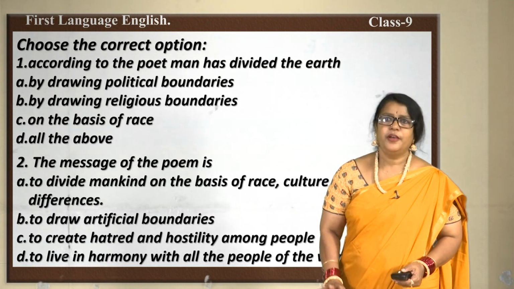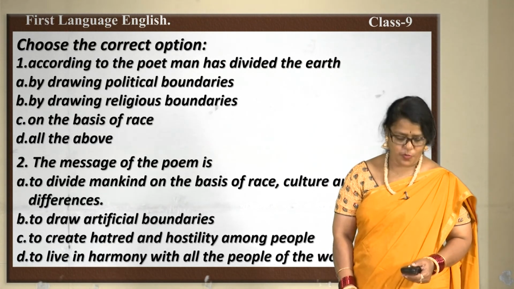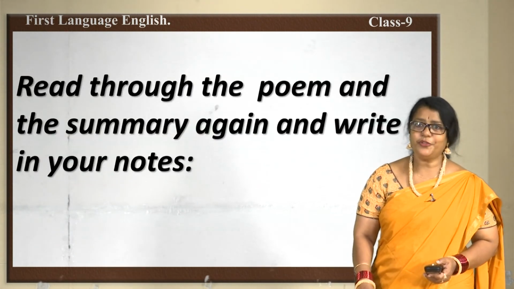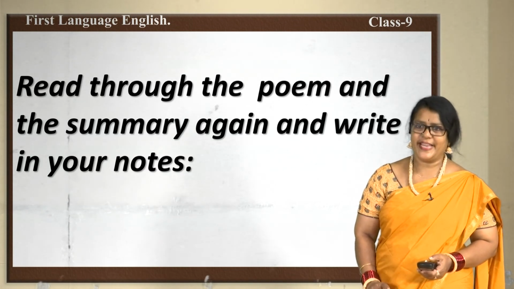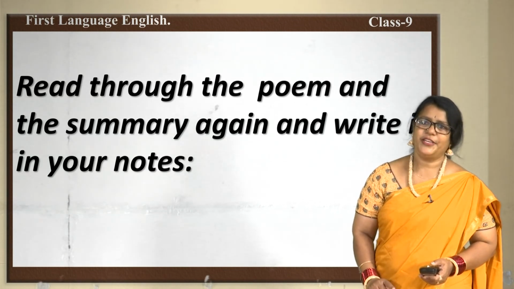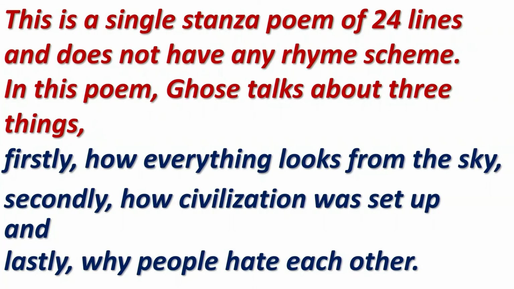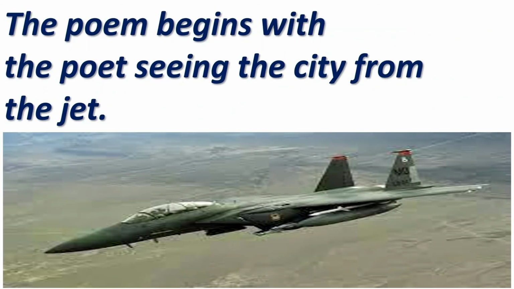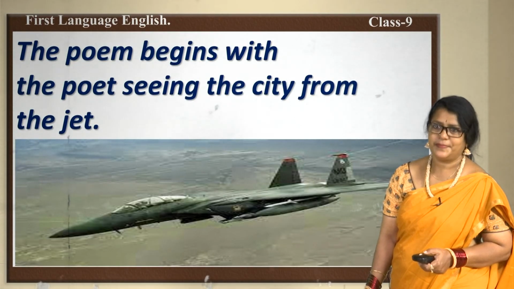Yes, children, you have copied the home assignments. Read through the poem and the summary again and write in your notes. This summary is important for us to answer a few questions which come in our home assignments. The poem begins with the poet seeing the city from the jet.